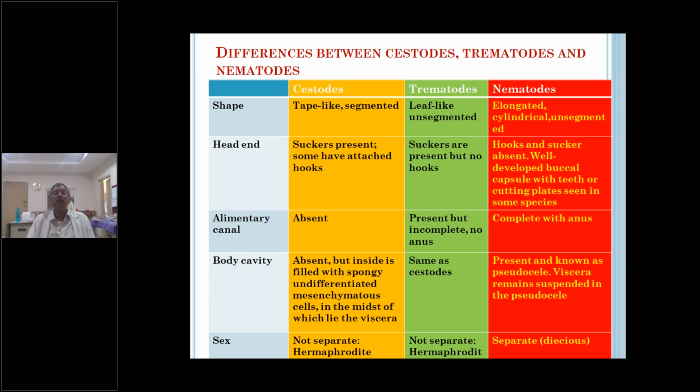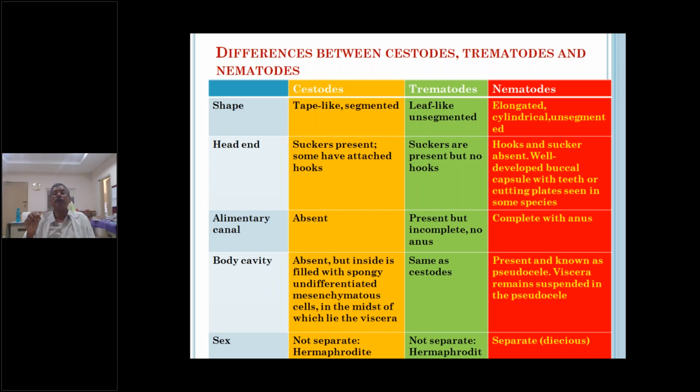In the case of cestodes, suckers are present. In tapeworms, the mouth part is there, which is called the head part. Suckers are present, sometimes cup-like, sometimes slit-like, longitudinal slits. If you see Diphyllobothrium latum, there is a long slit, a dorsal slit and a ventral slit. That is why it is called Diphyllobothrium latum, the fish tapeworm.